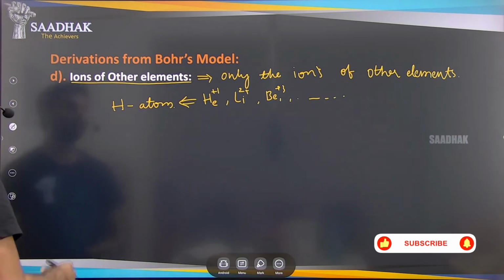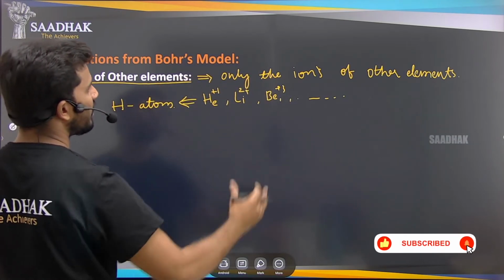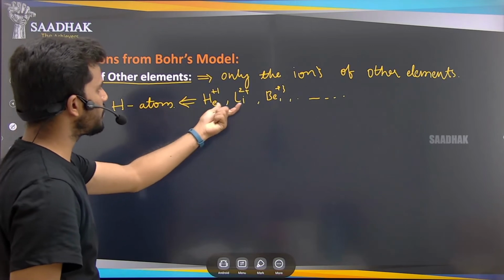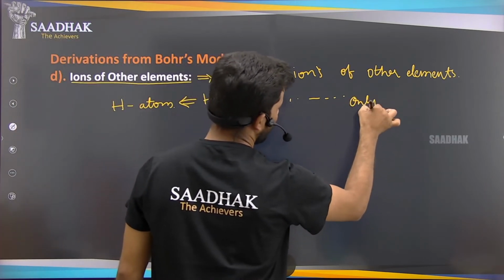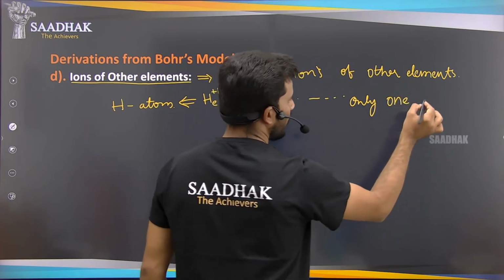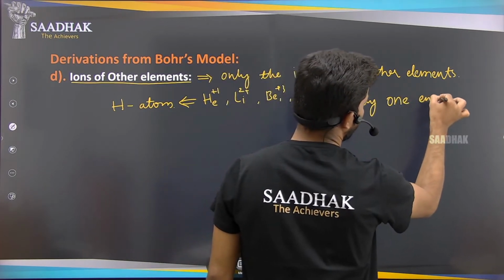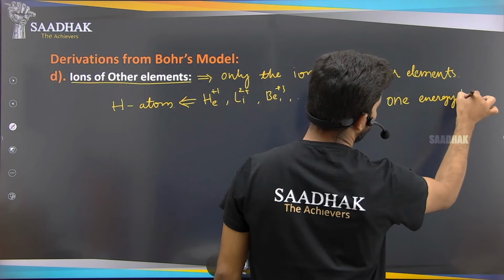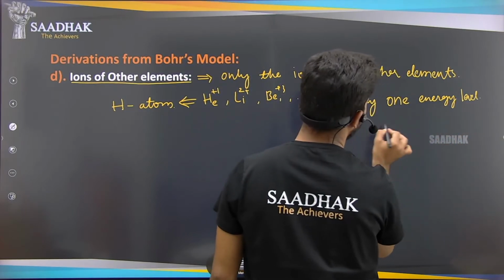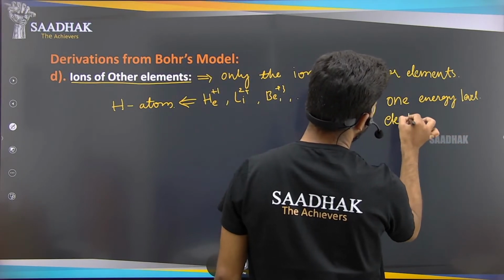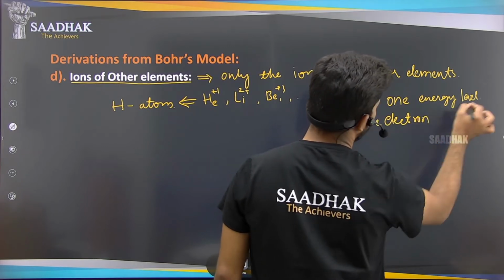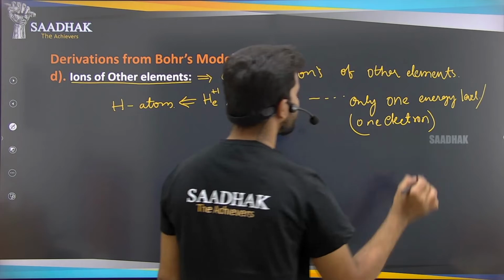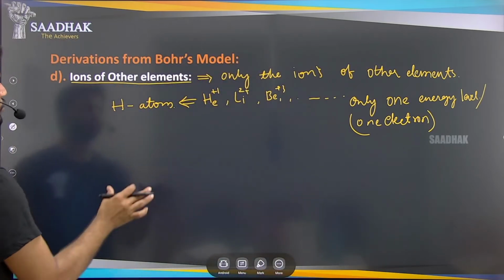So only the ions of the other elements which have only one electron, simply we can say only a single electron, will act like this.